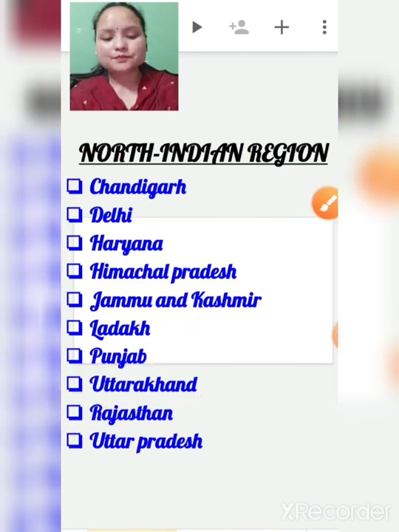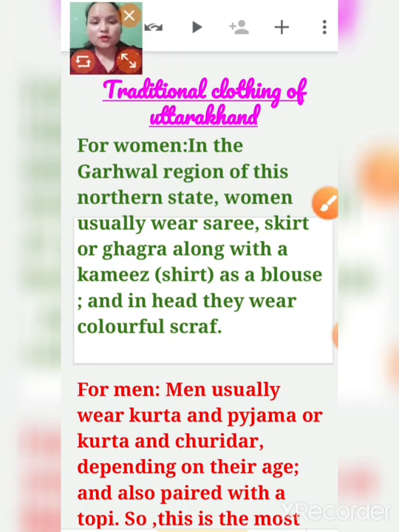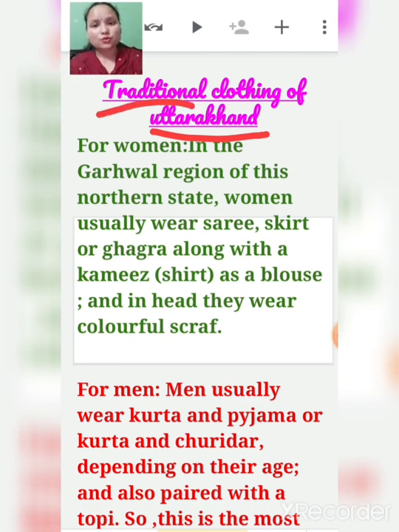As I have told you, I have taken Uttarakhand as an example: traditional clothing of Uttarakhand. As you know, children, people who live in urban areas, or cities, wear shirt and pant commonly for men, and women wear sari, salwar suit, jeans, top. But the people who live in rural areas still wear traditional clothes. So now let's see what the traditional clothes of Uttarakhand are.